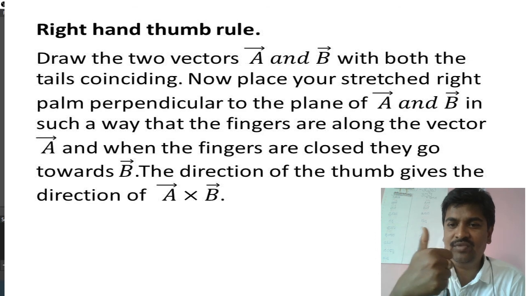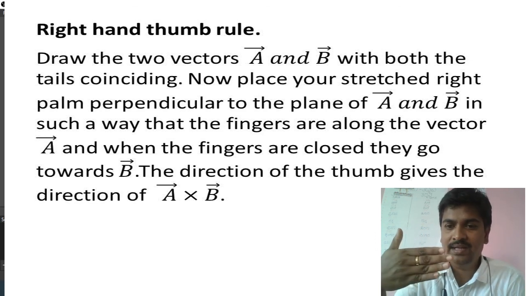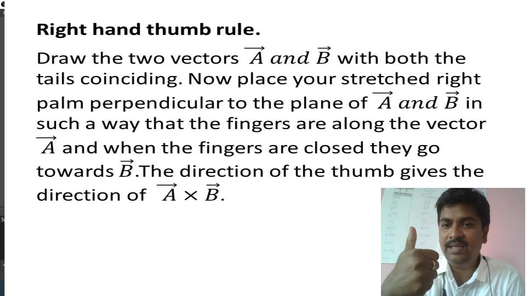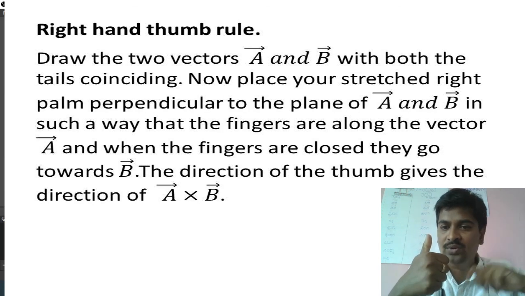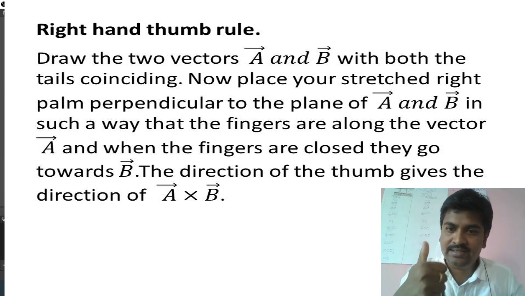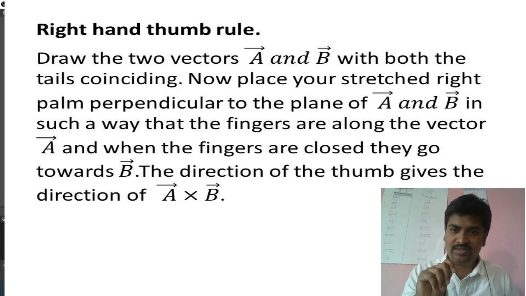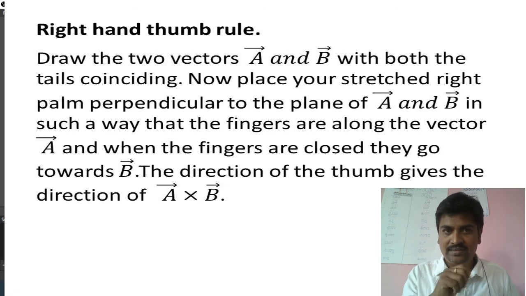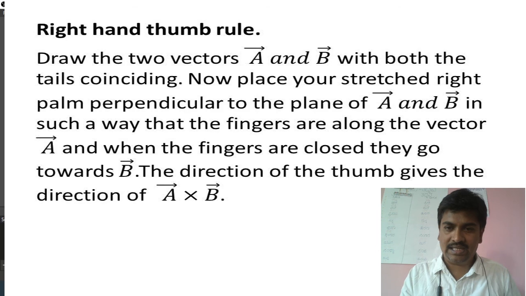With the right hand thumb we can analyze the direction of A cross B. So this is the right hand thumb rule. We have two rules, the right hand screw rule and the right hand thumb rule, to find the direction of the vector product, that is A cross B.